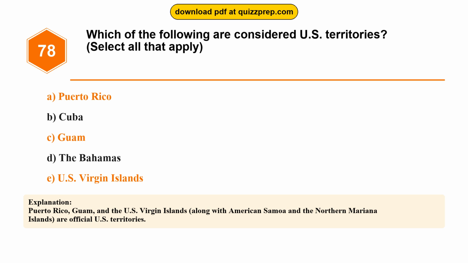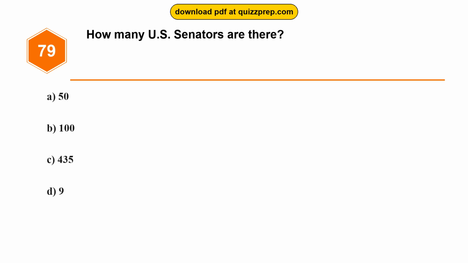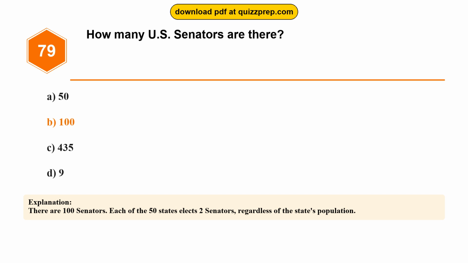Question 79. How many U.S. senators are there? Option A, 50. Option B, 100. Option C, 435. Option D, 9. The correct answer is option B, 100. There are 100 senators. Each of the 50 states elects 2 senators, regardless of the state's population.